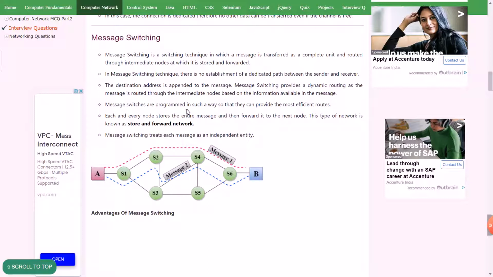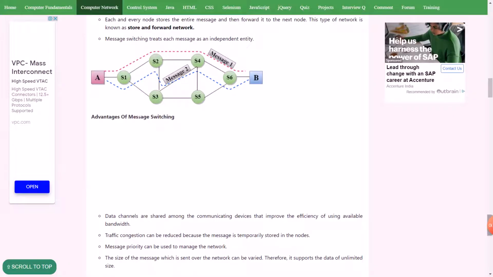Switches are programmed in such a way that they can provide the most efficient routes. Each and every node stores the entire message and then forwards it to the next node. This type of network is known as a store and forward network. Message switching treats each message as an independent entity.